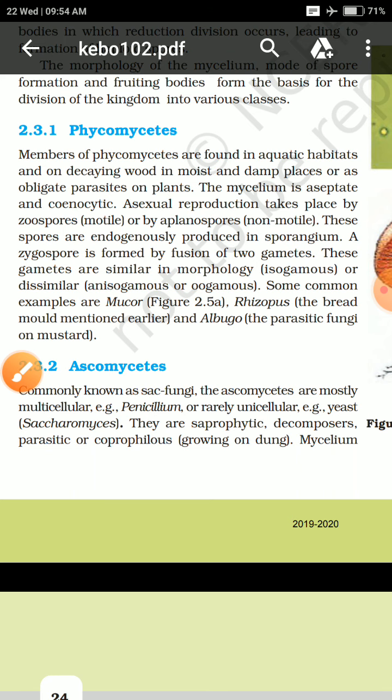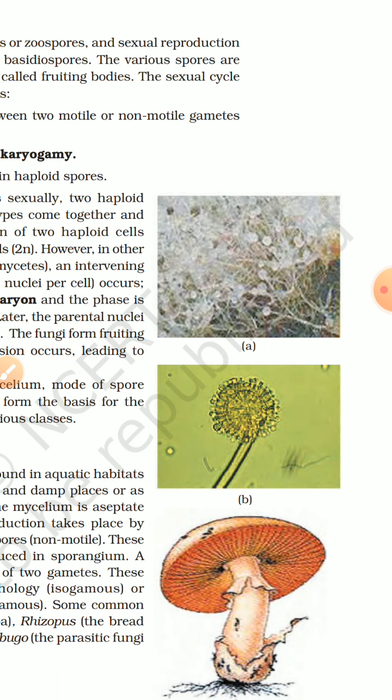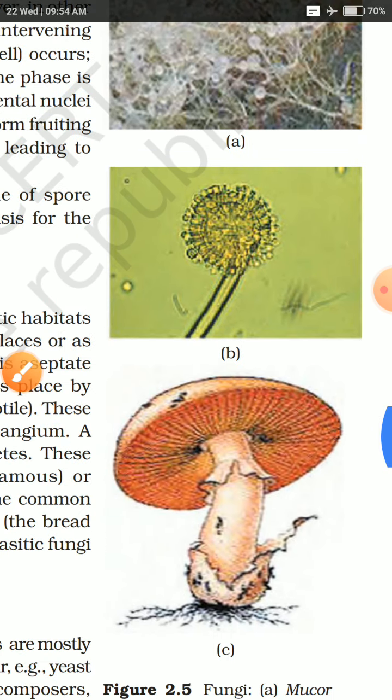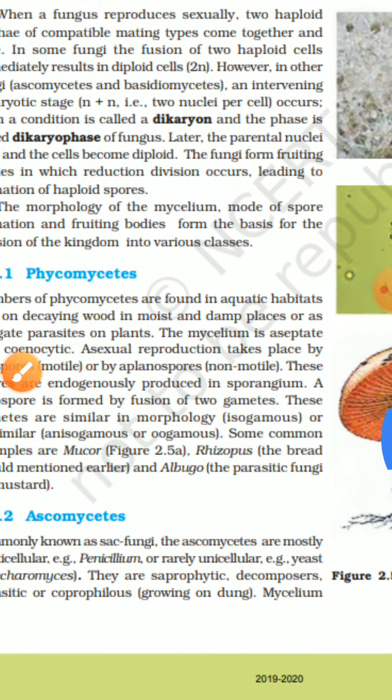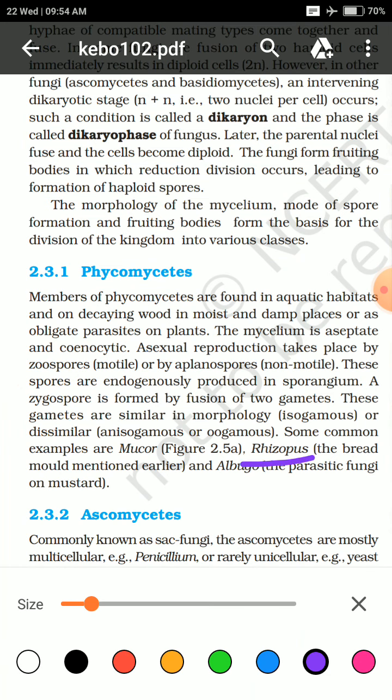Okay, so you can see examples of the phycomycetes here. This is one of the examples, 2.5a. This diagram is not clearly visible, but it is an example of a fungus known as mucor. If you cut a slice of bread and keep it under the microscope, you can see some small structures known as rhizopus.